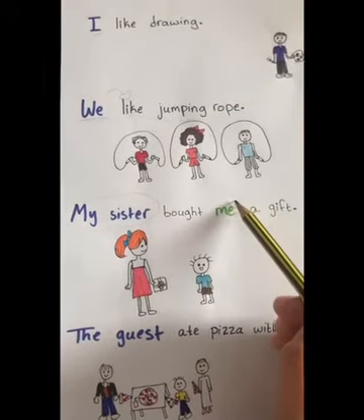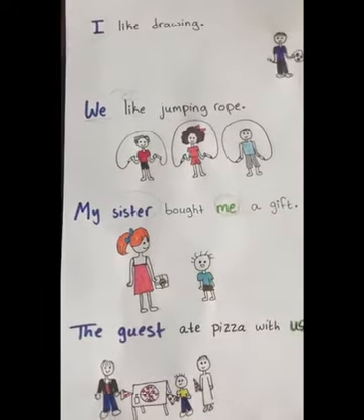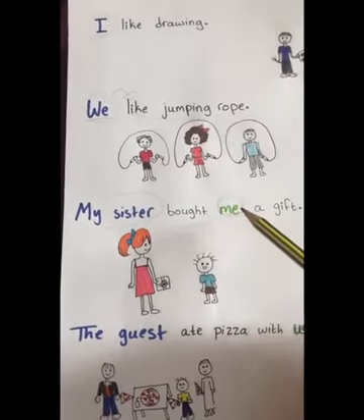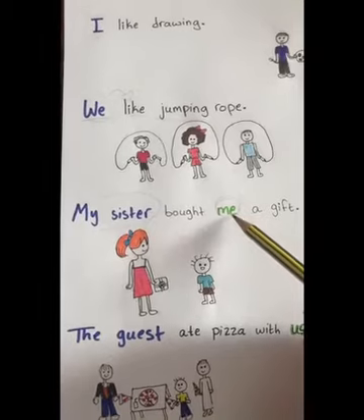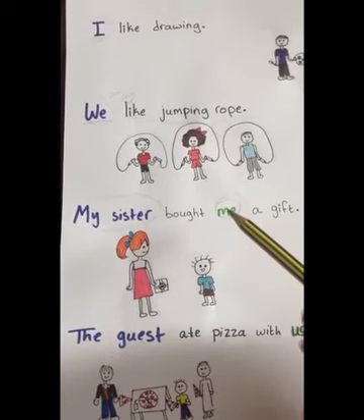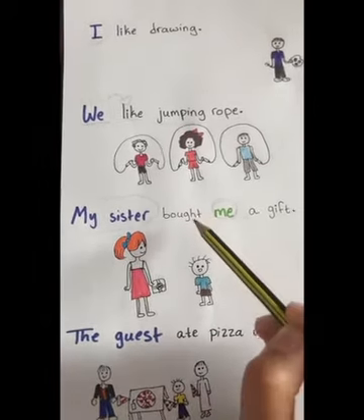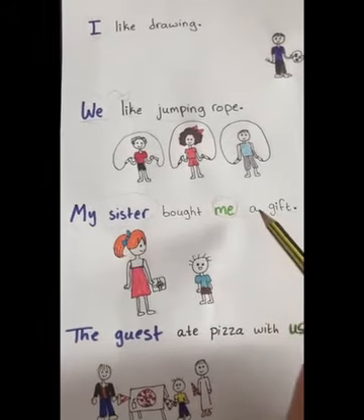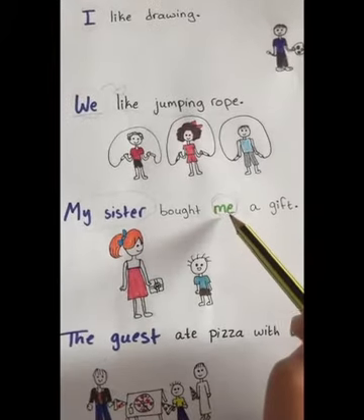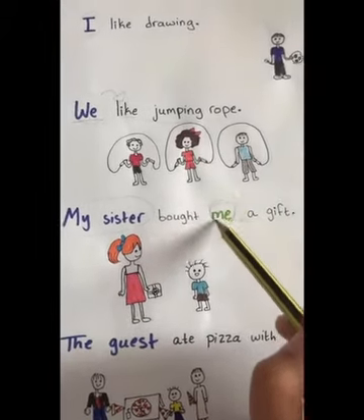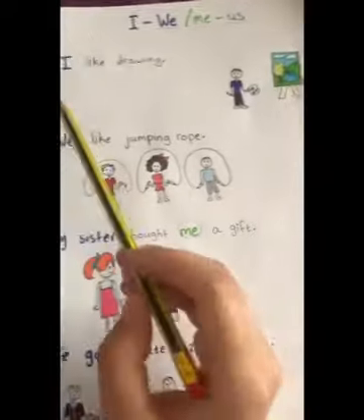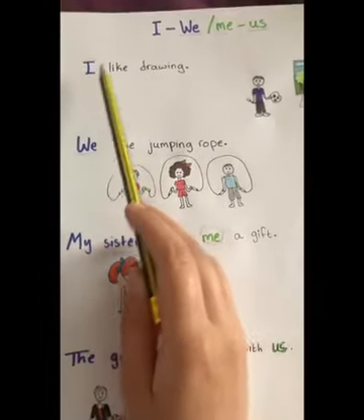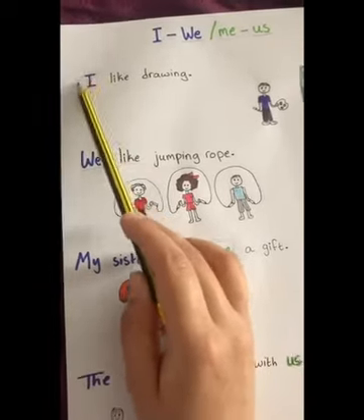Now we have the pronoun me right here. Did you notice that me came at the predicate part of the sentence? Okay? So when you are talking about yourself, but you are included at the predicate part of the sentence, you use me, not I. Look here, when this boy said I like drawing, here he used I. Why?